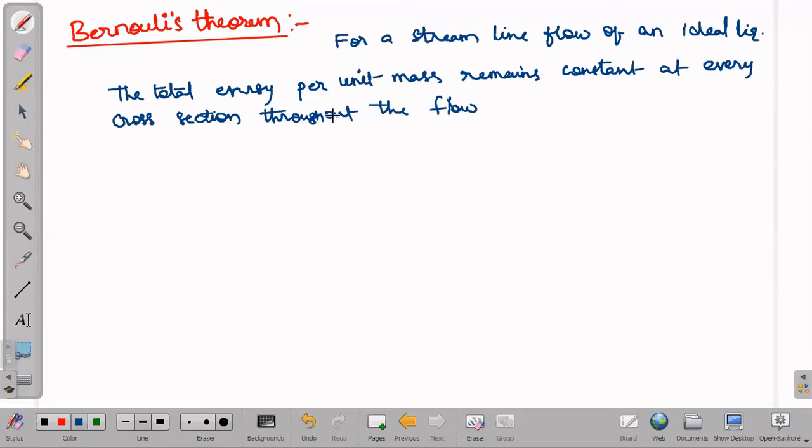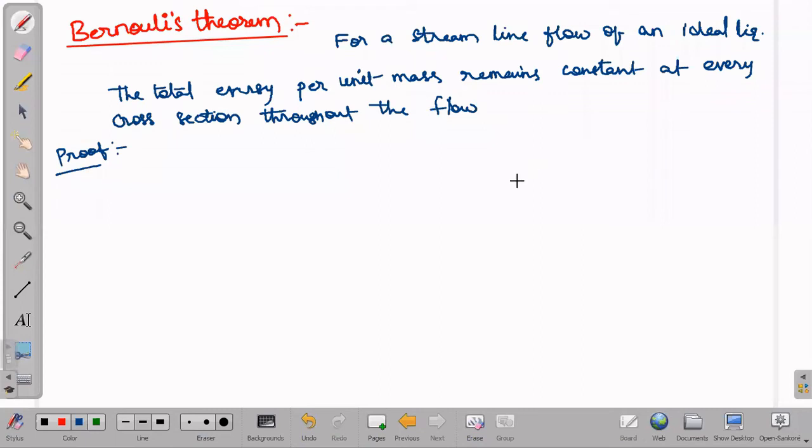And the total energy means we have to take the sum of pressure energy, potential energy and kinetic energy. Three energies we are considering here. The sum of those three we will consider as a constant. The same kind of energies we will take when we go with the proof. We have to prove that the sum of the three energies is a constant.